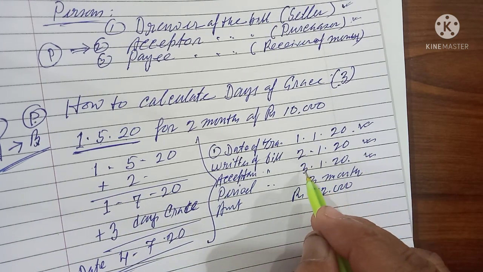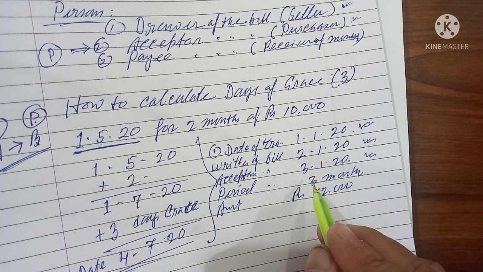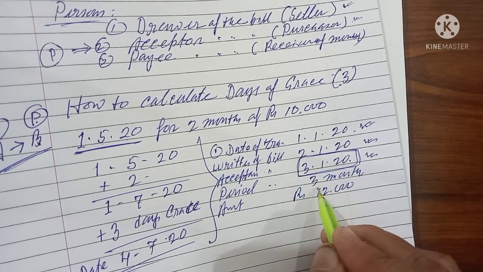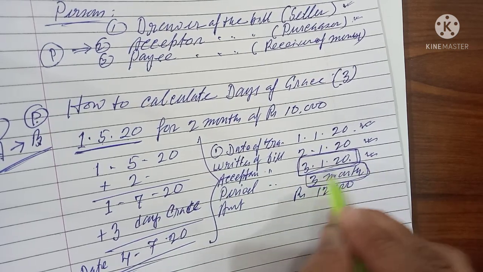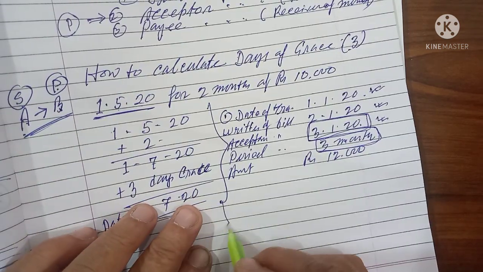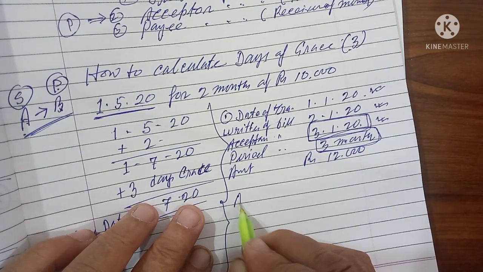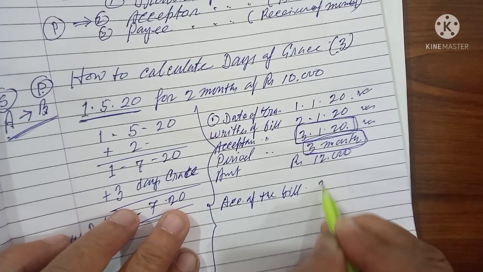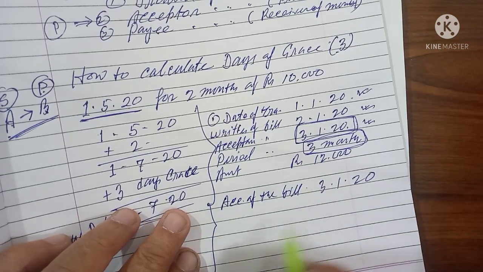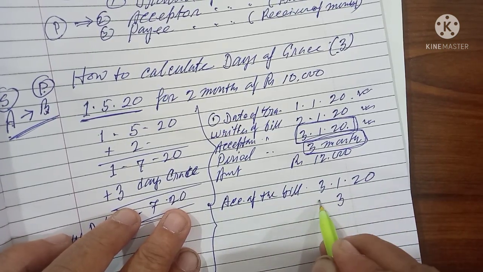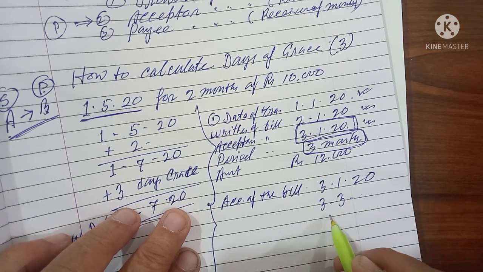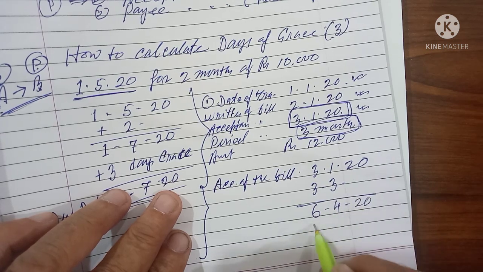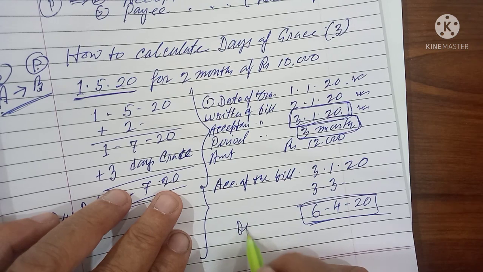The date can be any date. The bill is accepted on 3rd January, and from the day the bill is accepted, you count 3 months. So I calculate from the acceptance of the bill, 3rd January 2020. Now add 3 months and 3 days extra. So it will be 6th April 2020. 6th April 2020 will be the due date.